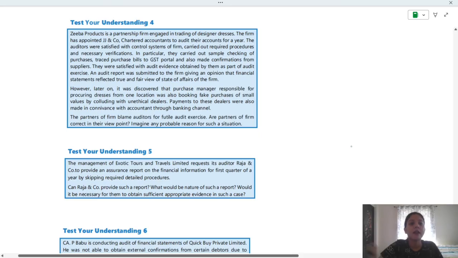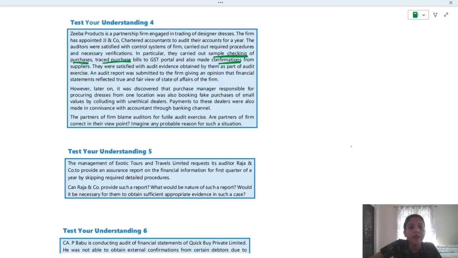Zeba Products is a partnership firm engaged in trading of designer dresses. The firm has appointed JJ and Company chartered accountants to audit their accounts for a year. So Zeba is a designer dresses trading company, a partnership firm, not a company. And JJ and Company is the chartered accountancy firm. The auditors were satisfied with control system of firm, carried out required procedures and necessary verifications. In particular, they carried out sample checking for purchases, traced purchase bills to GST portal, and also made confirmations from suppliers. So these are the procedures done.